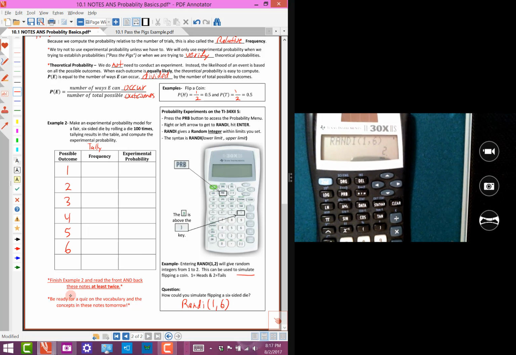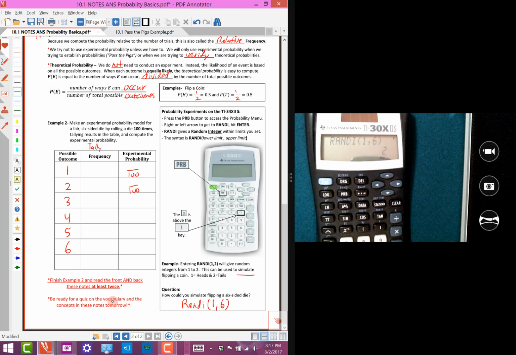This is the assignment for section 10.1. Finish example 2. So I want you to go ahead and finish this and actually compute those experimental probabilities. So those ratios, you know, the tally over the trials. So each one of these would be over 100. And then I want you to read the front and the back of these notes at least twice. Again, it's the familiarity with the vocabulary that's really going to help you out here.